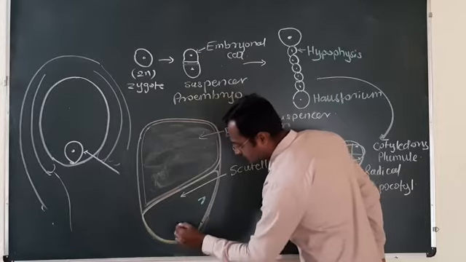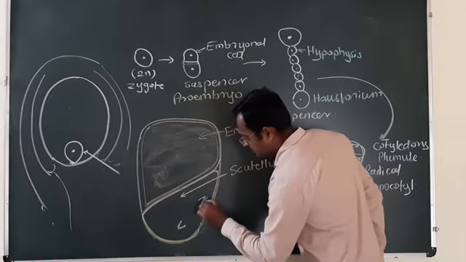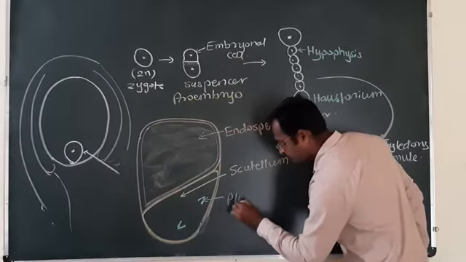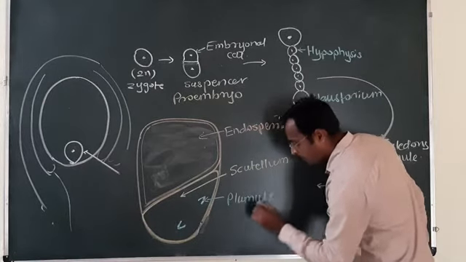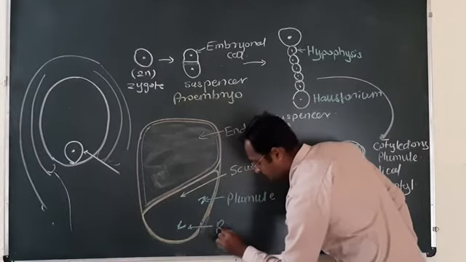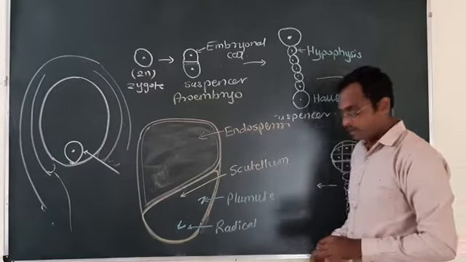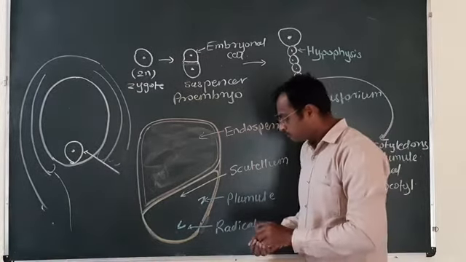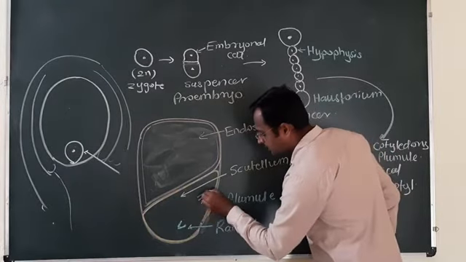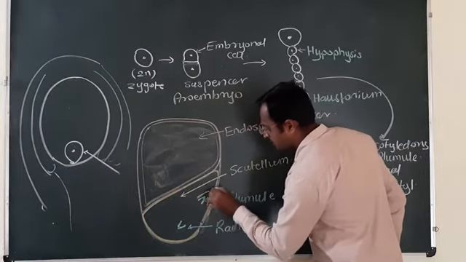embryonal axis like this. This is plumule, and this one is radicle.